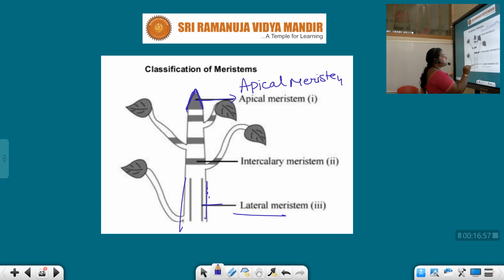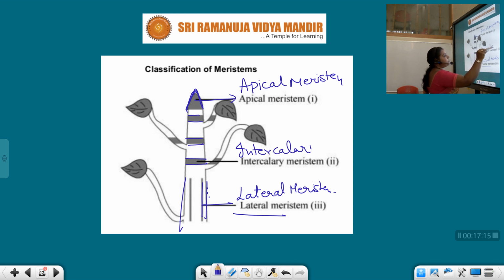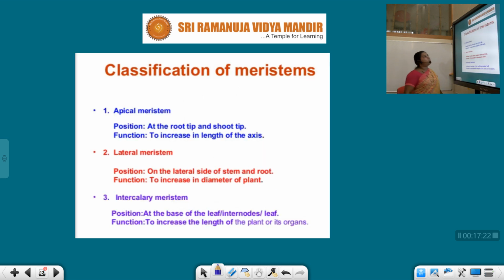This particular part is called lateral meristem. Intercalary: the tissue present here is called intercalary meristem. Apical, intercalary and lateral.